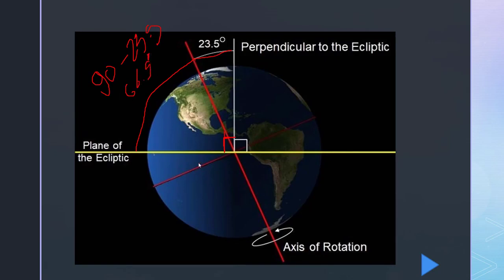So here we can see that at the axis it makes an angle of 23.5, while on the orbit it makes an angle of 66.5 degrees. I hope you have understood this.